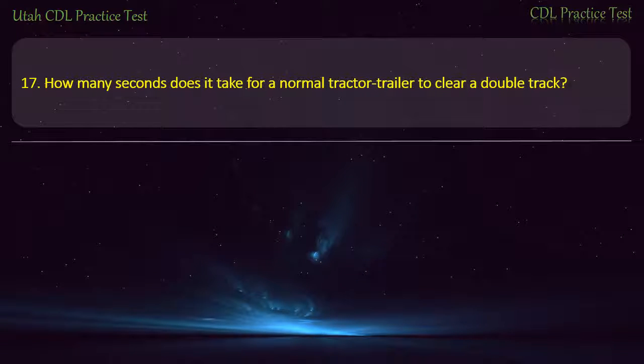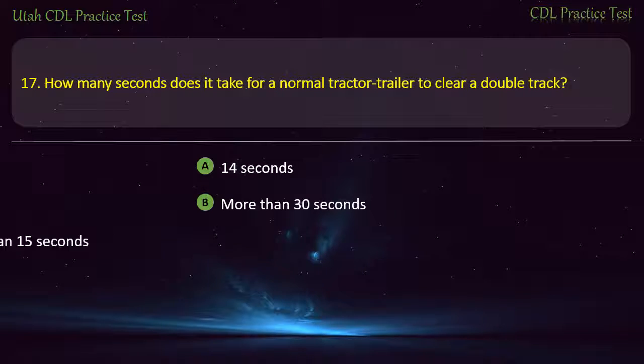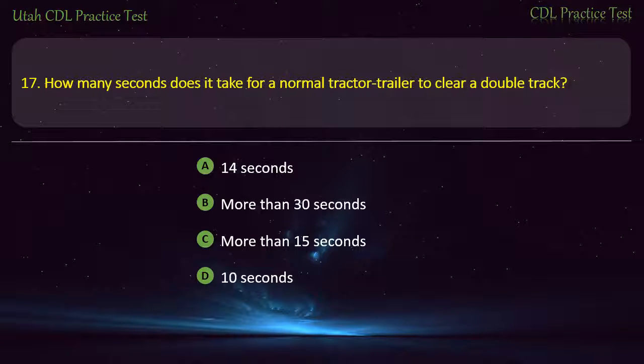Question 17. How many seconds does it take for a normal tractor-trailer to clear a double track? 14 seconds. More than 30 seconds. More than 15 seconds. 10 seconds. Answer. More than 15 seconds.